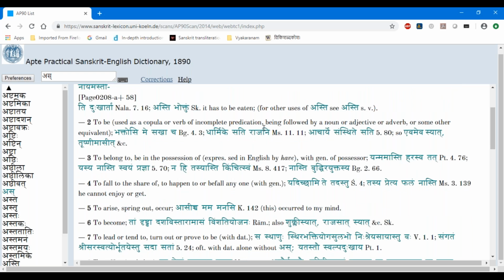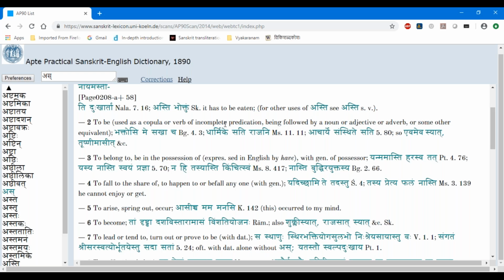Okay, and then the second sense is to be, and he says it is used as a copular verb of incomplete predication. To understand some of Apte's words, I have to go to an English dictionary to understand what copula means and all these things. These are very technical grammatical terms which he uses because it's an English dictionary, and also because he inherited a style from Monier Williams. Monier Williams writes quite a few Victorian English grammatical terms, which is difficult for me to understand. Apte also inherits that a little bit. But anyway, we can understand what he tries to say easily.